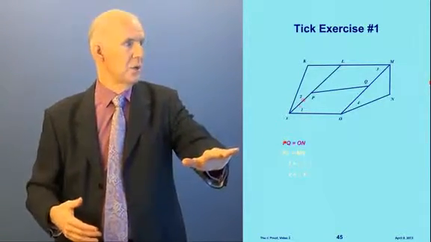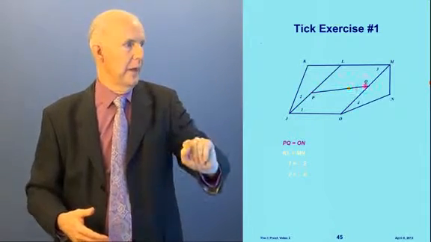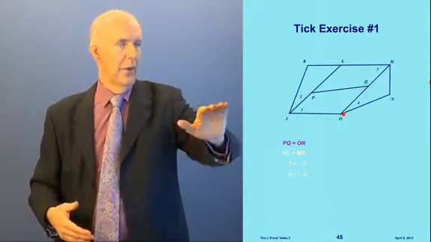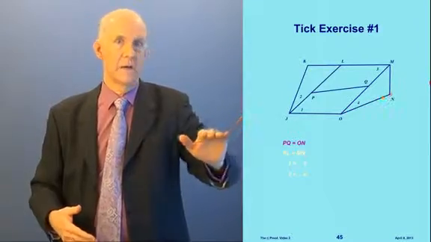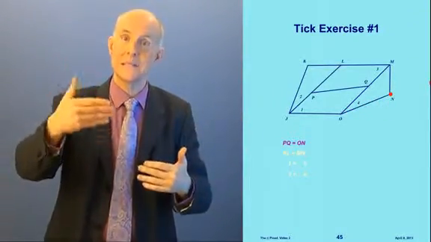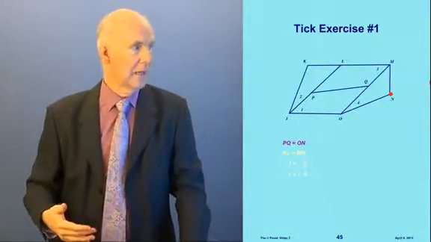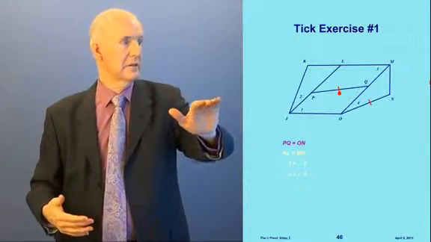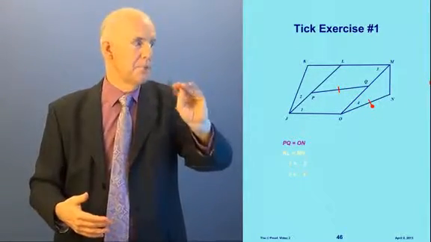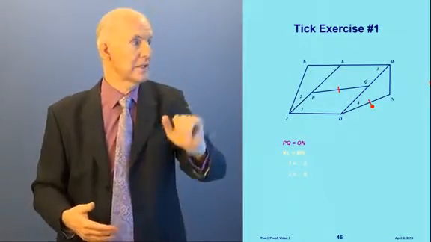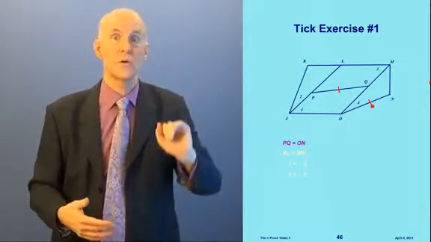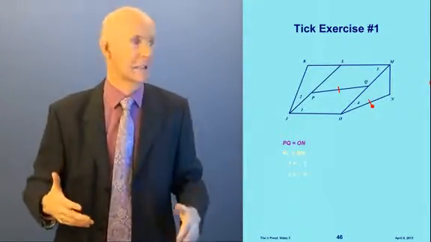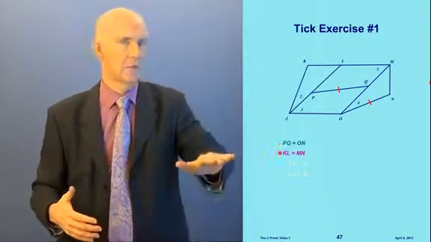Where is PQ? PQ is right here. And where is ON? ON is over here. So what I'm going to do is put a single tick on each of those like this. You see that? A single tick on each, and that means PQ equals ON. So you can look at the diagram and say, oh, I see, these 2 are equal. We're saying that by putting the ticks on it. All right, now let's do the next one.